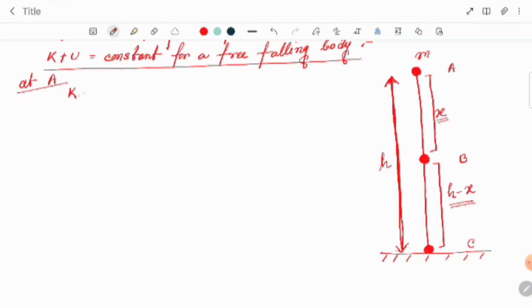First one, the kinetic energy. How much? At the position A, the body is at rest. So the body is not in motion, so there will be no kinetic energy. It will become 0.